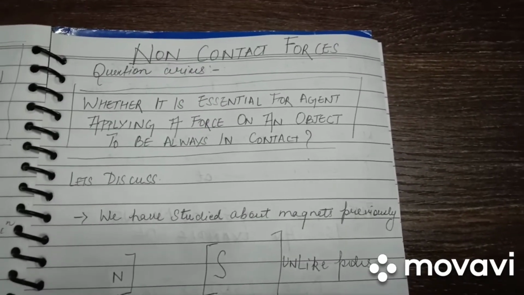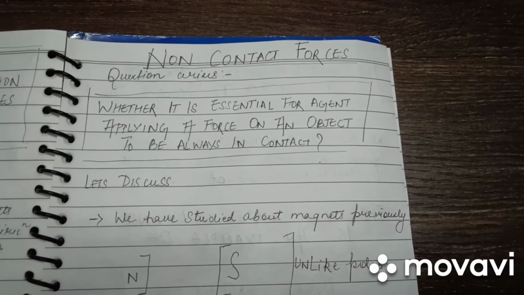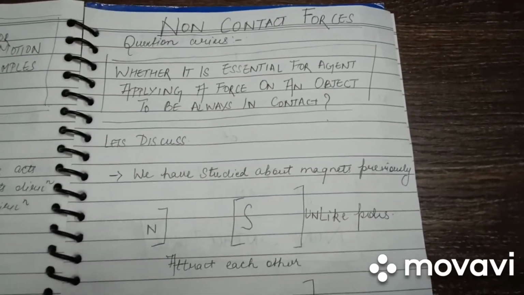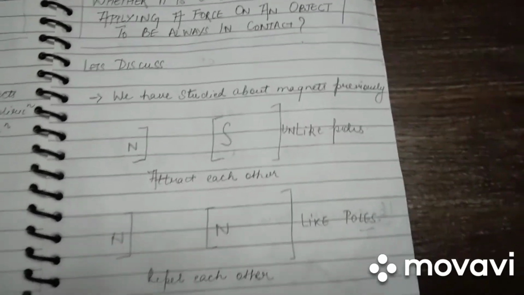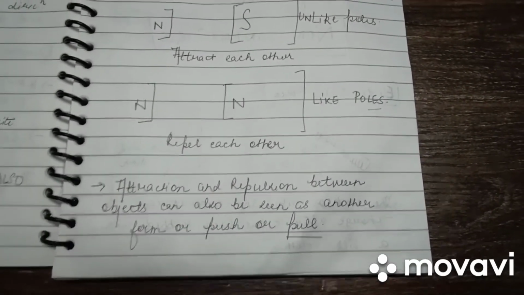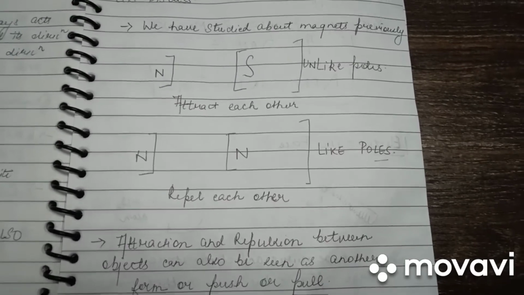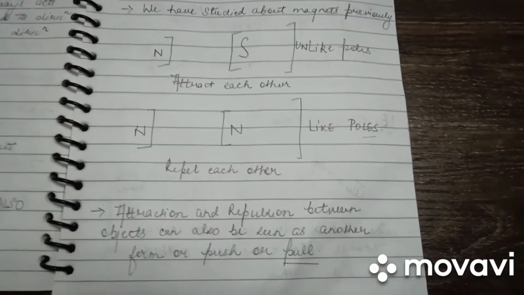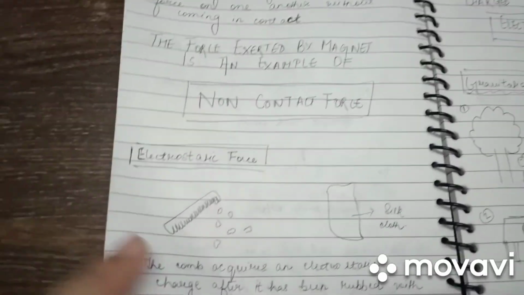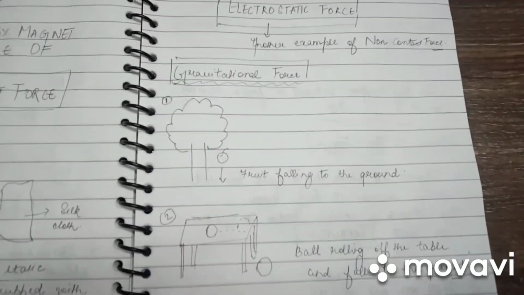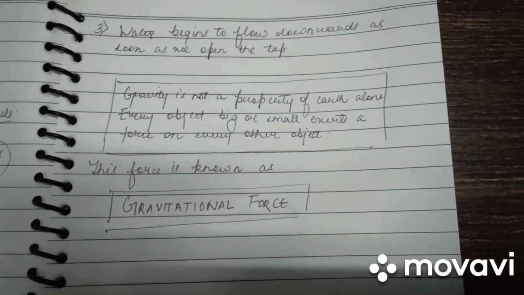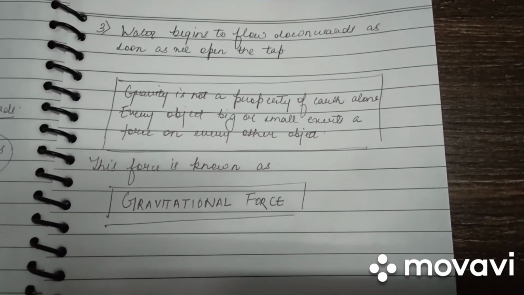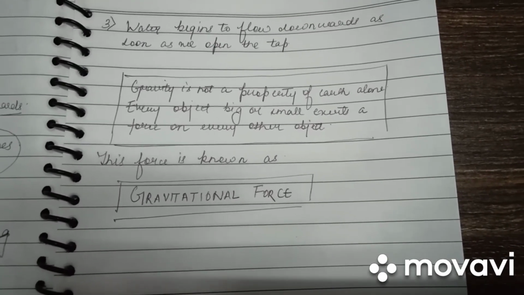Under non-contact forces, we discussed that there are forces which exist even when bodies are not in contact with each other. We discussed the example of a magnet, where attraction and repulsion happen to be another form of push and pull. We discussed electrostatic force and gravitational force as well. With this, we come to an end of our topic force. With the next lecture, we will start discussing what is pressure.